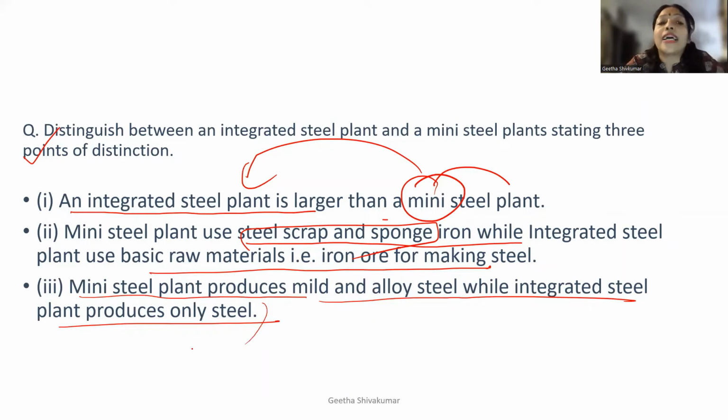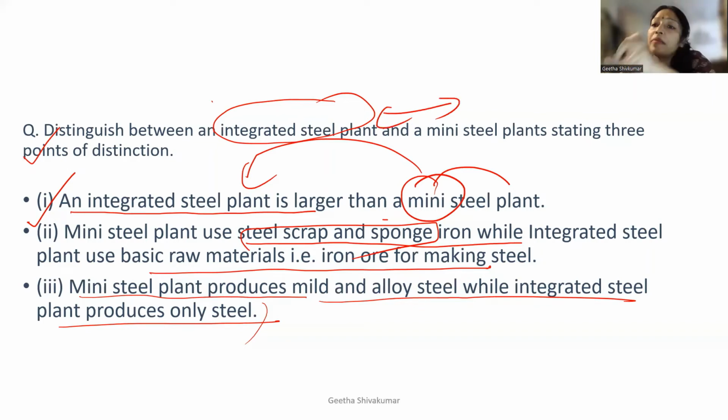So what I feel is that this question will not come as differentiate, but they can ask you to write a short note on integrated steel plant. So when they ask you about the integrated steel plant, your first point will remain the same, and then you can write that integrated steel plant uses the basic raw material, that is iron ore, and the plant produces only steel. Okay, so this much you need to write. So even if you have learned the difference between mini plant and integrated plant, you can easily write the short note for mini plant and integrated steel plant.